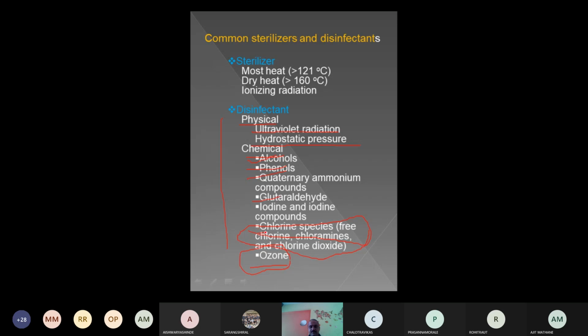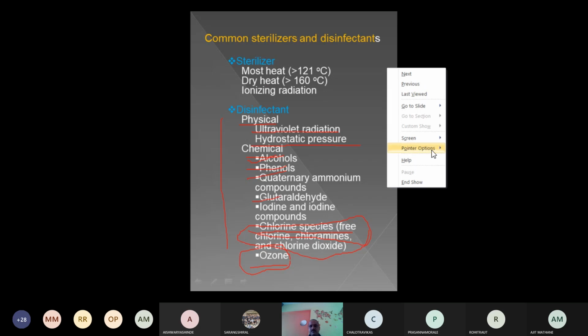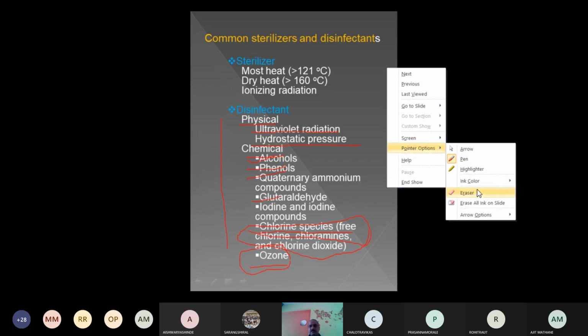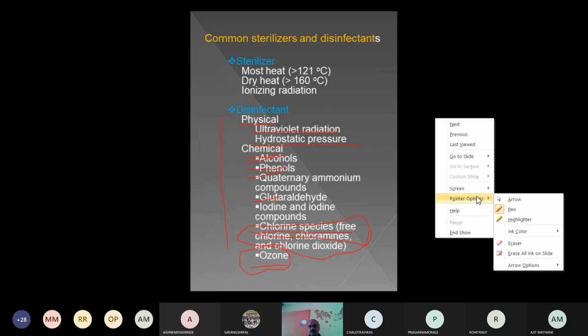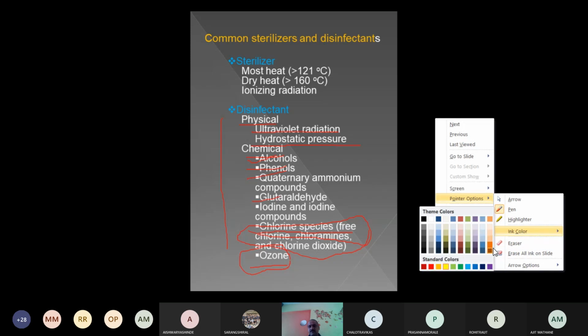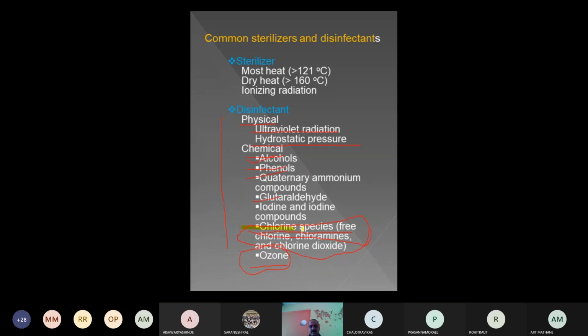We are mostly using chlorine as a disinfectant in the water treatment plant. But as compared to other nations, if you see the US or England, all developed countries, they are using a disinfectant other than chlorine. We in India are using chlorine as a disinfectant, whereas the developed countries are mostly using ozone instead of chlorine, because chlorine has some disadvantages.